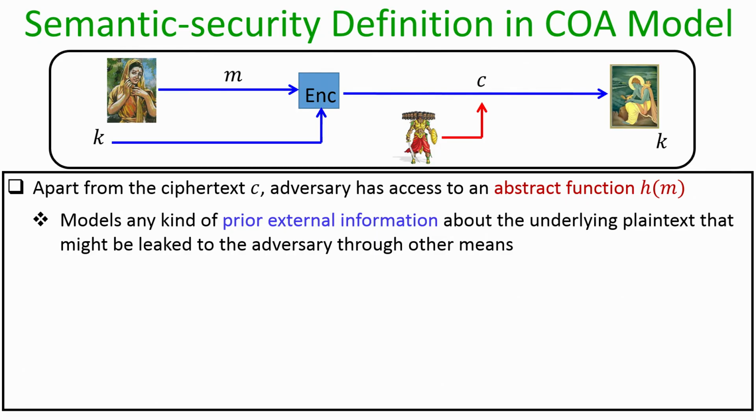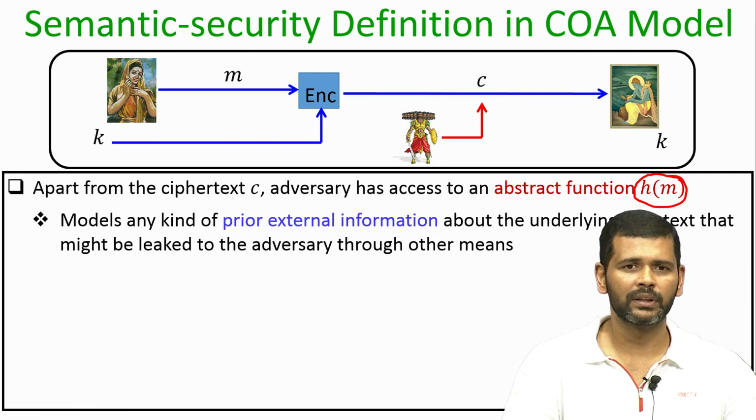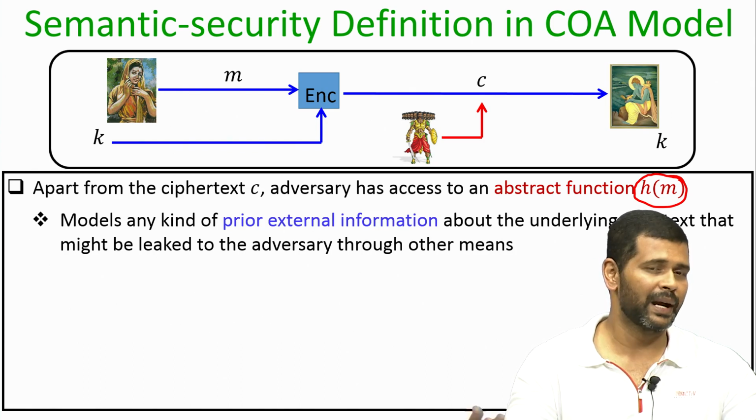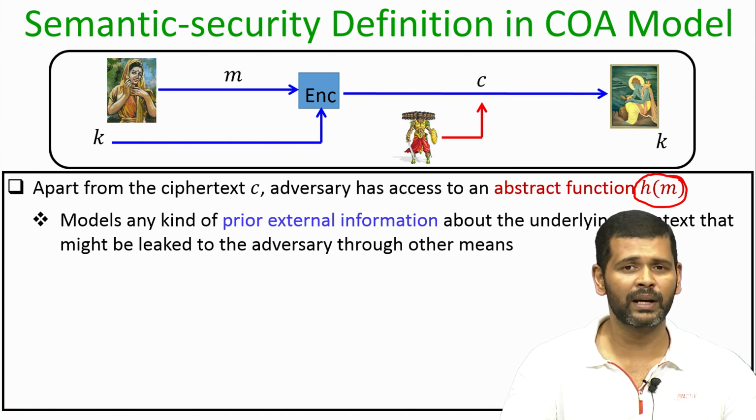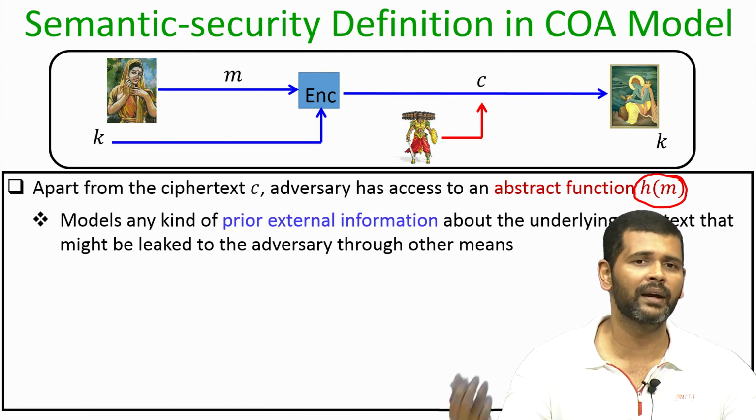We first introduce an abstract function here, namely h of m, which models any kind of prior external information about the underlying plaintext which might be leaked to the adversary through other means before any ciphertext has been communicated. So, this h of m is some kind of history function. There might be a context, a scenario, where the adversary has absolutely no prior external information.